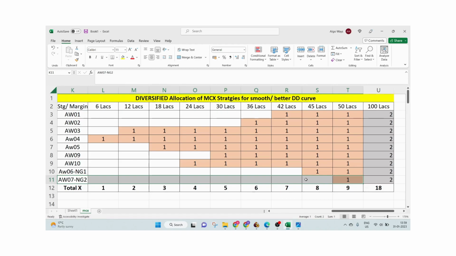If somebody has say 3 lakhs and he wants to deploy, he will definitely deploy it. He will not listen to me, he will not listen to himself also. Okay, but that risk should be understood. The risk is there always in NG, especially when there is a sharp move and there are execution issues. Okay, but in options we may not have those execution issues because liquidity is good. But still we have to be very, very careful, and we should not go overboard on natural gas at all.